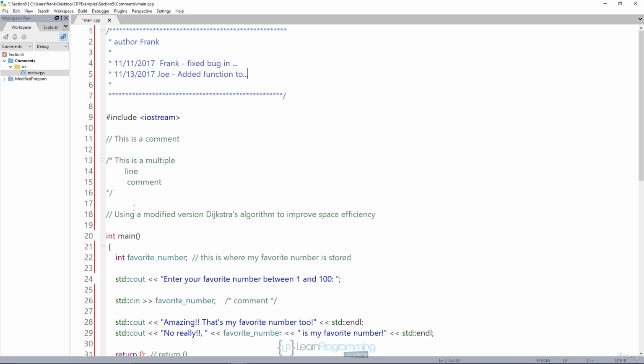Finally, if you go back and modify code, make sure you look at the comments and modify the comments if necessary. There's nothing worse than a programmer looking at some code and seeing a comment that looks like this, and then you look at the code and it doesn't look anything like Dijkstra's algorithm because another programmer changed it to something else and didn't change the comment. So it's real important that you keep your comments and your code in sync as you go along.